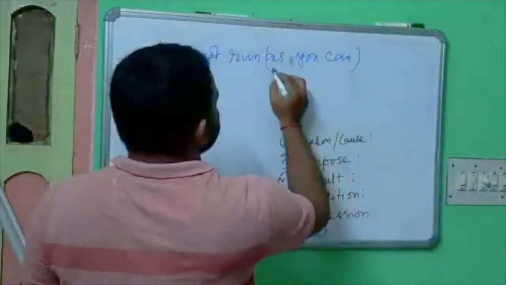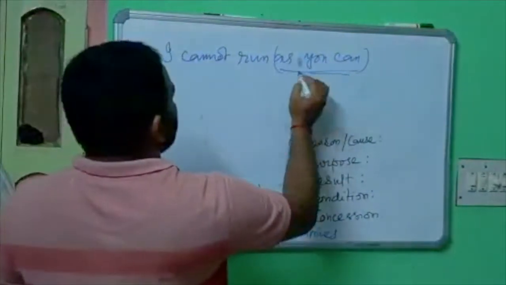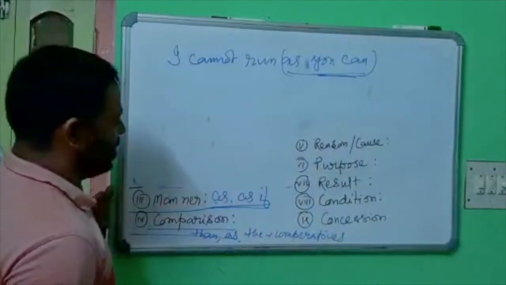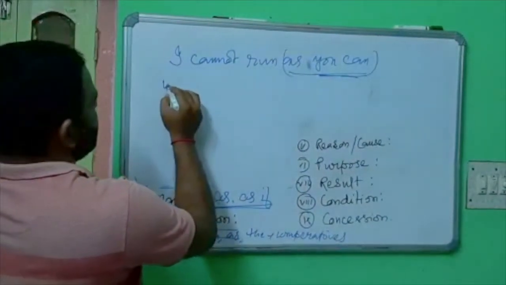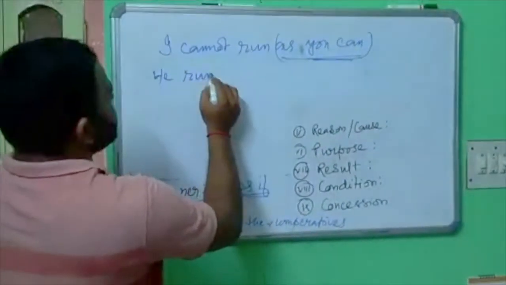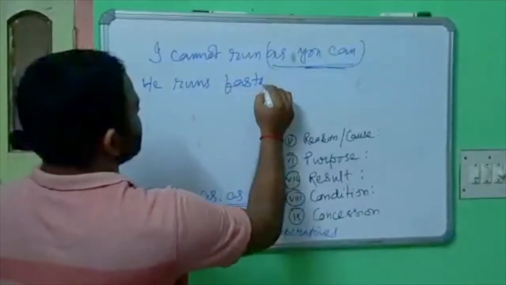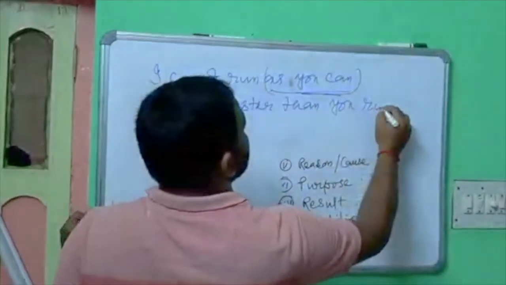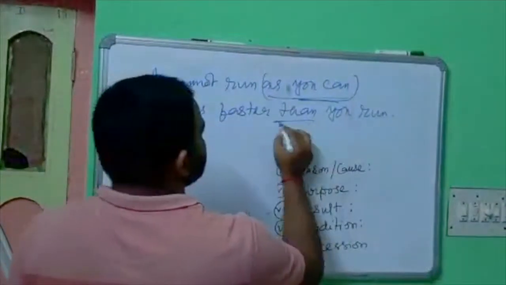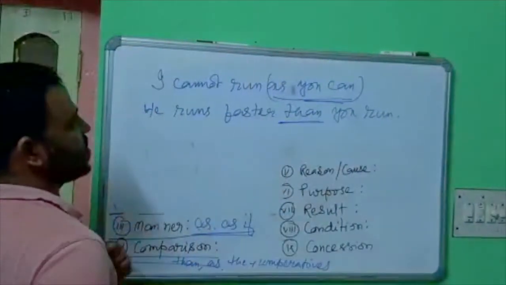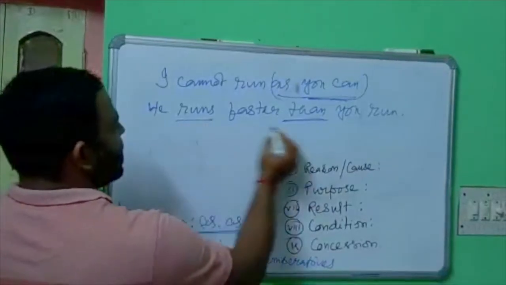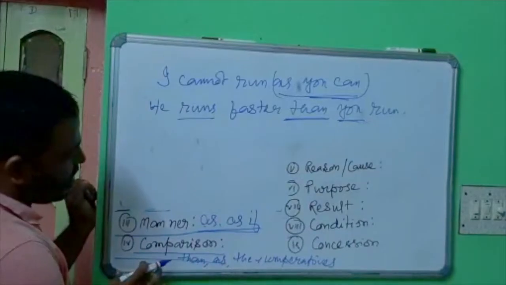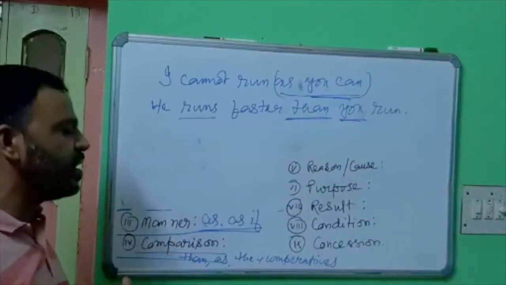As you can, that means compared with. My running is compared with your running. He runs faster than you run. So, than is the word that connects the two clauses, comparing the running of he and you. So these are the words that can be used in adverbial clause of comparison.